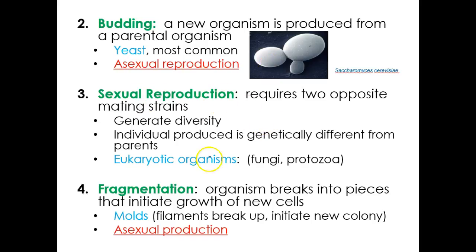Sexual reproduction, that's going to be in eukaryotes, so fungus and protozoan, where they find an opposite sexed organism, and they mate with it to create a unique organism. Fragmentation, which is in mold, where they'll break apart and come into a bunch of different pieces.